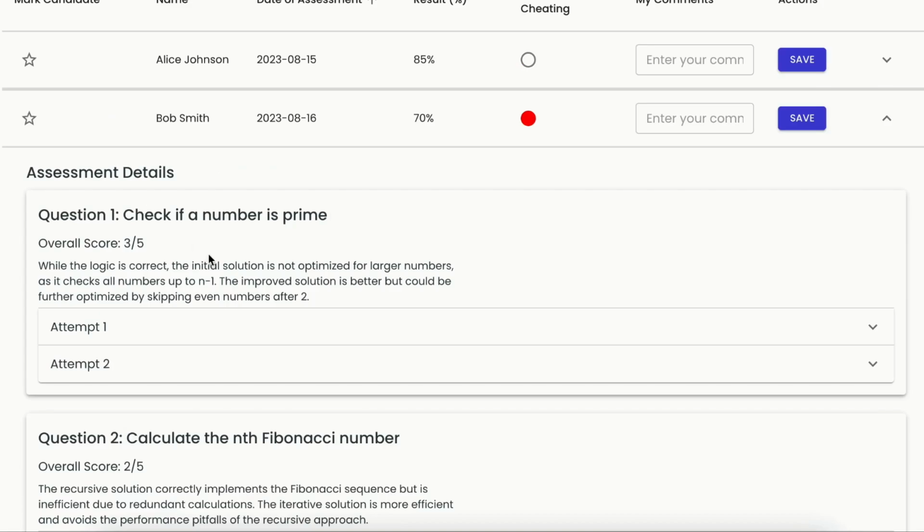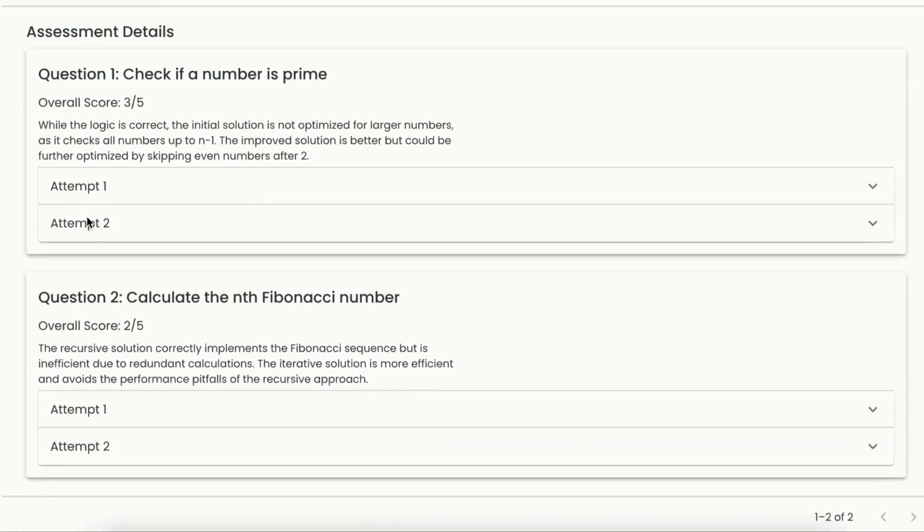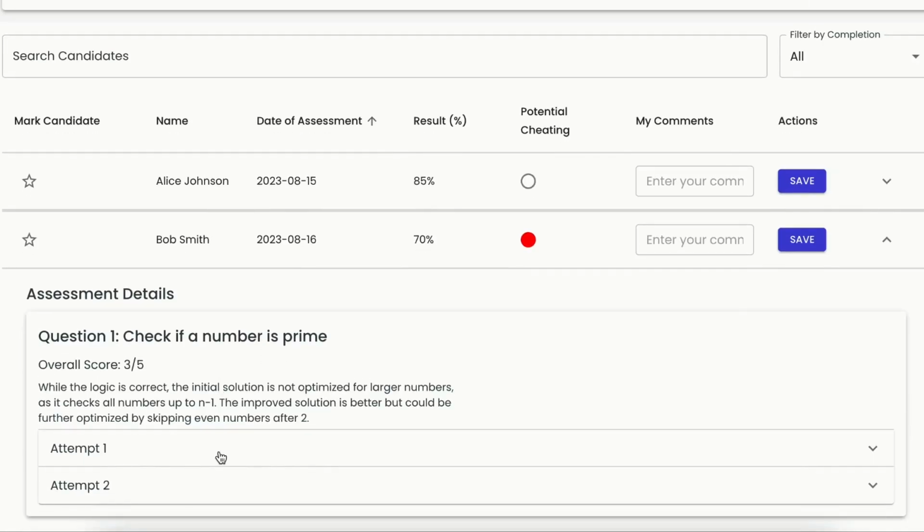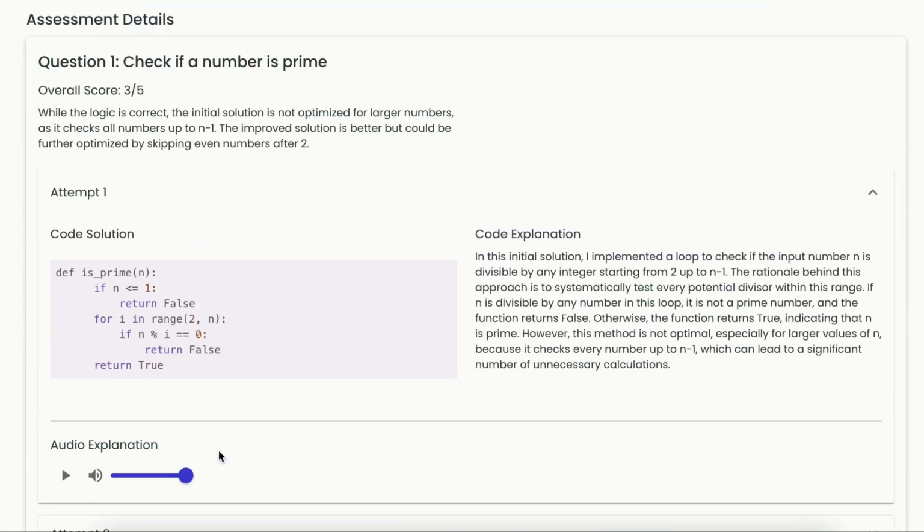For example, for each question, the overall score, right? And for example, for the coding task, the attempts to submit the code, the solution, the explanation from the candidate. We may re-listen to the audio as well. Based on this, we may pick the best candidate.